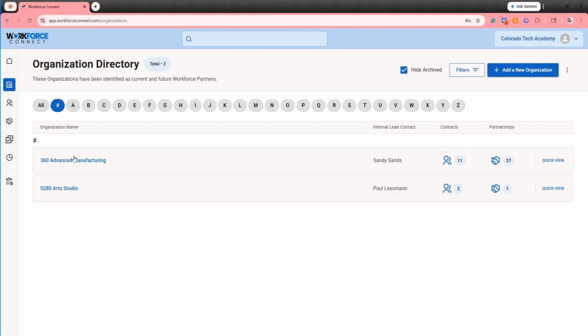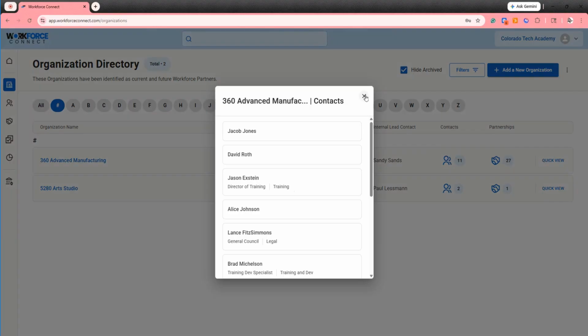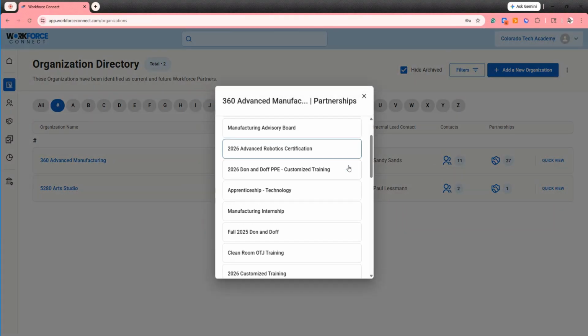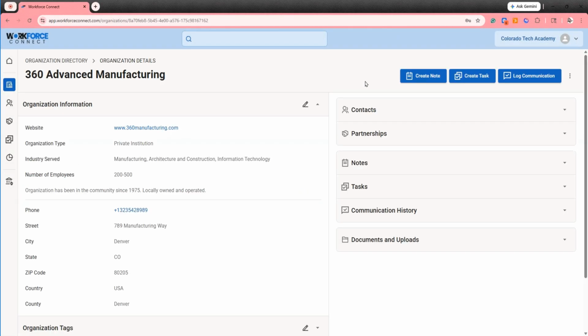Let's start with 360 Advanced Manufacturing. From the directory, we can see the name of the organization, the contacts we have at that organization, and the partnerships that we have with this organization. By selecting the name of the organization, we can view the organization page.